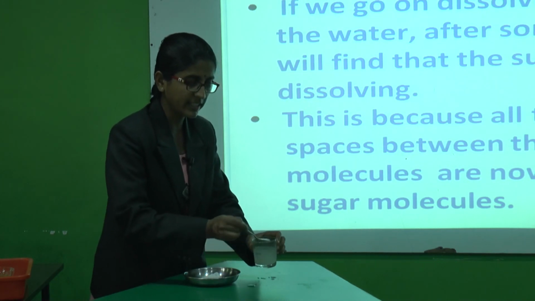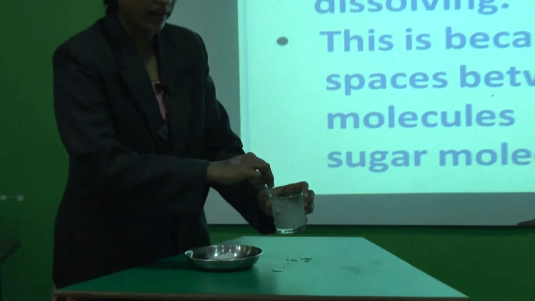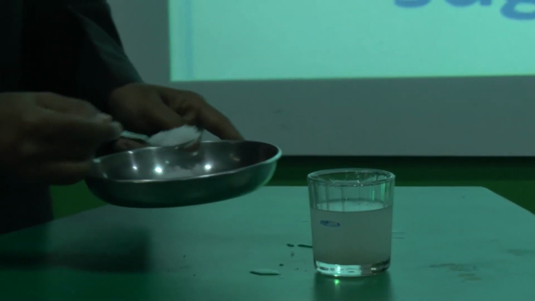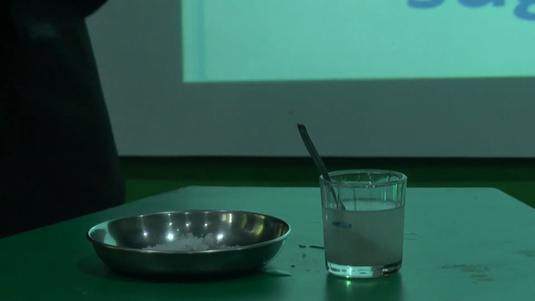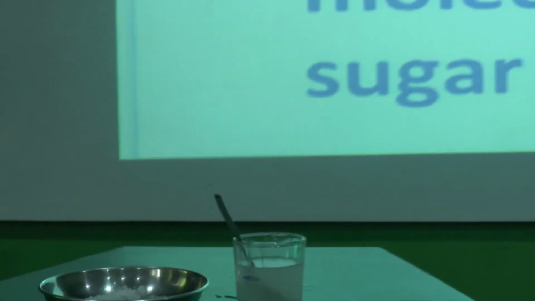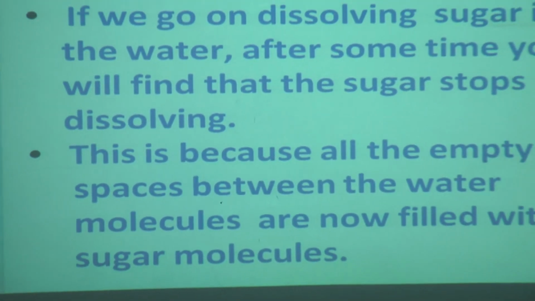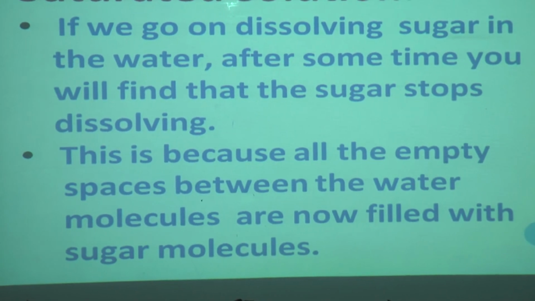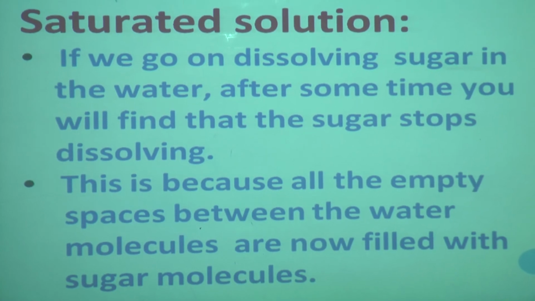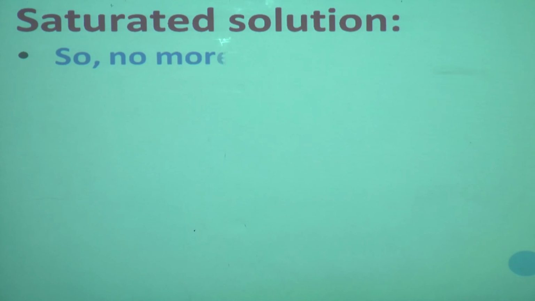See, sugar, it is still here, you can see in the spoon, I can show you this sugar. After some time, sugar will not dissolve in the water. Why? Because the space between the water molecules is already occupied with the molecules of sugar. After some time, there is no empty space between the water molecules, so we can't dissolve more sugar in that. So this is called a saturated solution.